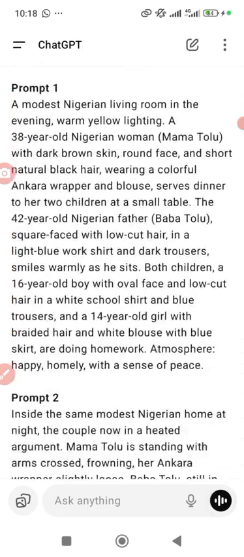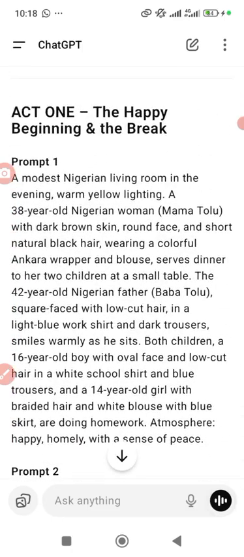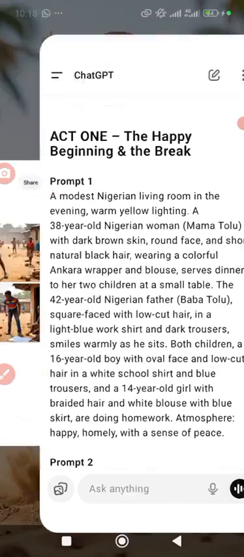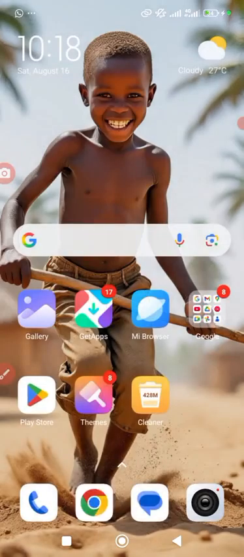Now you will see my prompt. Now see the first prompt. What is the next thing I want to do? Now I want to go to how we can create videos. How we can create videos. Now I want to introduce a particular AI tool; we have many, but for now let me bring one that we are going to use right now.